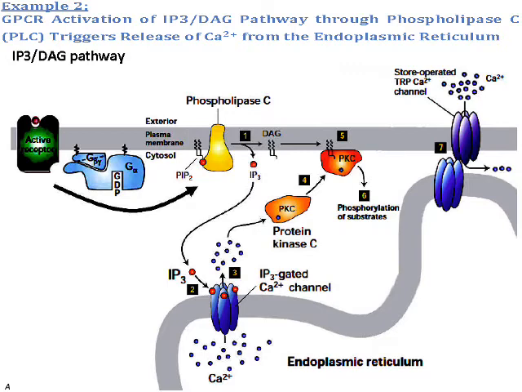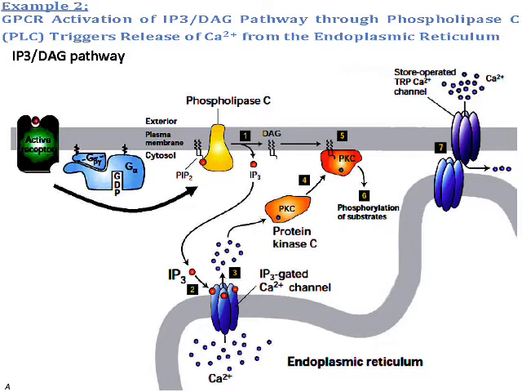The diacylglycerol stays in the membrane while the IP3 will migrate to the IP3-gated calcium channel. Once the IP3 is bound to the calcium channel on the endoplasmic reticulum, in steps 2 and 3, the calcium is released from the stores in the endoplasmic reticulum into the cytosol. Once released, this calcium will bind to and activate PKC, which is bound to the diacylglycerol, leading to the conveying of the signal to the cytoplasm through the phosphorylation of a number of substrates.